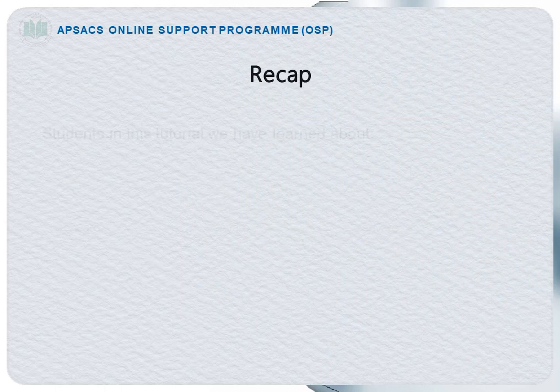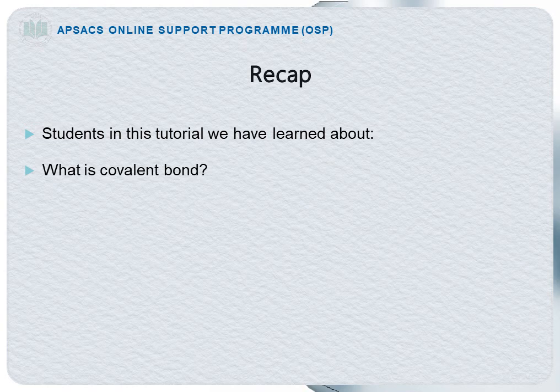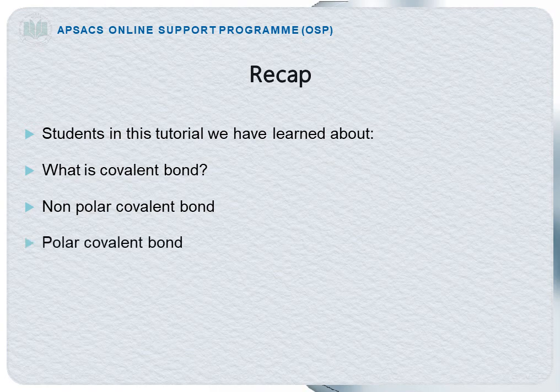Recap. Students, in this tutorial we have learned about what is a covalent bond. A covalent bond is the mutual sharing of electrons between two atoms. What is a non-polar covalent bond? A non-polar covalent bond is a type of chemical bond that is formed when electrons are shared equally between two similar atoms. What is a polar covalent bond? A polar covalent bond is a type of chemical bond where a pair of electrons is unequally shared between two different atoms. And what is dipole-dipole interaction?